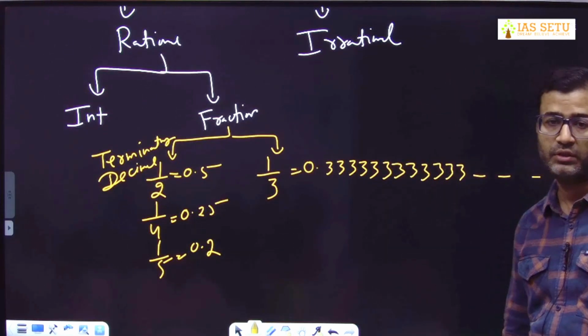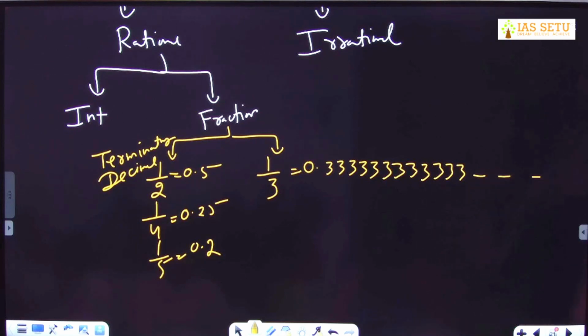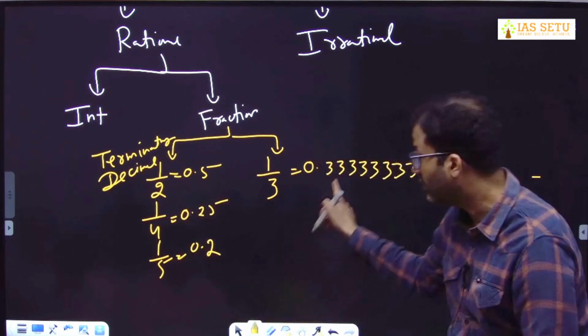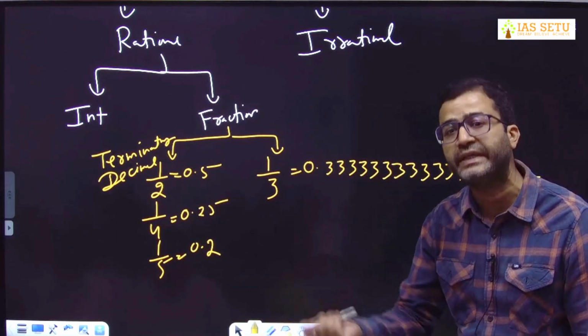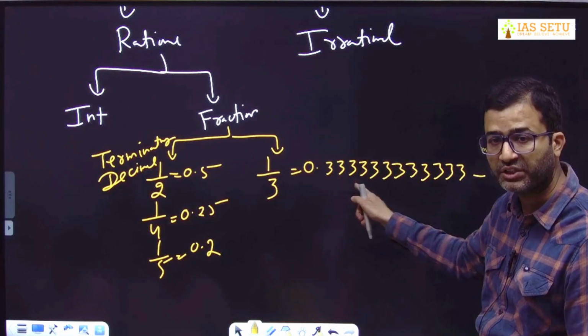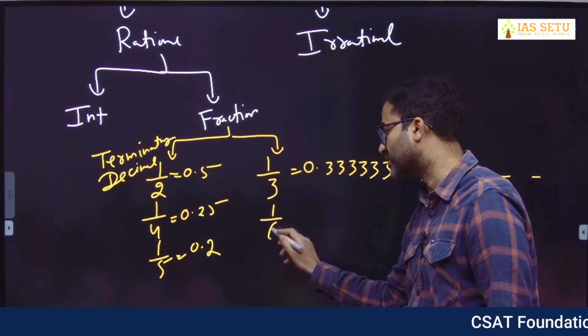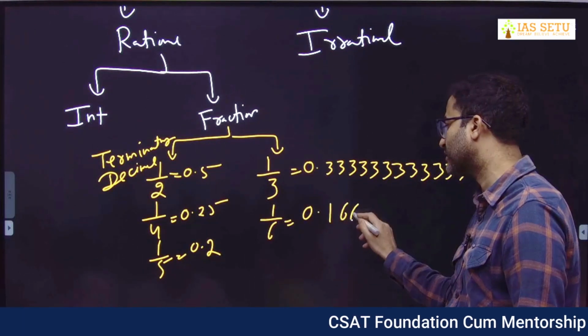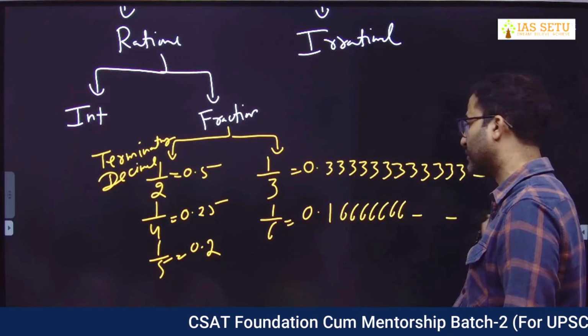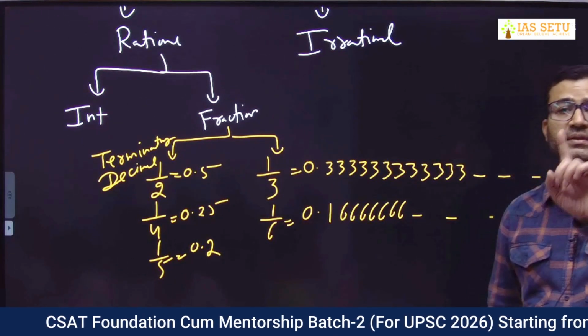0.33333333333. ये 3 चलता जाएगा इंफिनिटी तक, मतलब ये चलता जाएगा, रुकेगा नहीं. So these are terminating decimals. These are not terminating, but repeating. Can you see there is a repetition, 3333. Similarly, 1 by 6, 0.1666666. It doesn't mean one digit repeats.